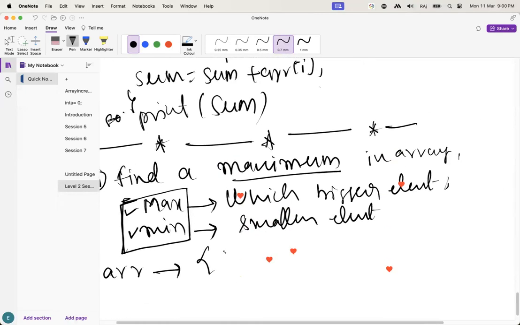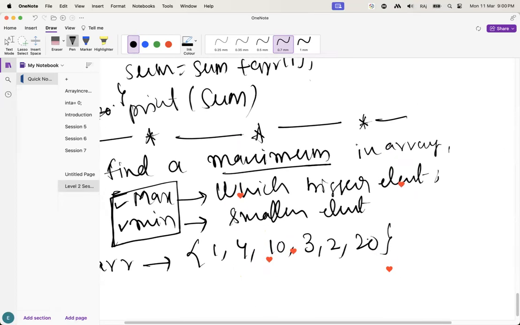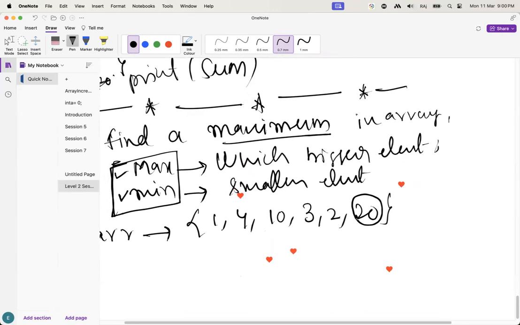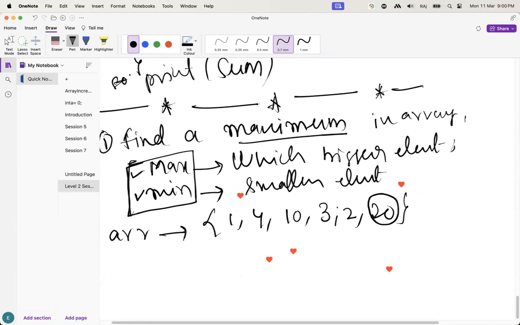Let's suppose the array given is 1, 4, 10, 3, 2, 20. Guys, what is the biggest element here? The maximum element is 20. But we want to find that element, whether it's 20 or not. How can we check whether an element is the biggest one or not?